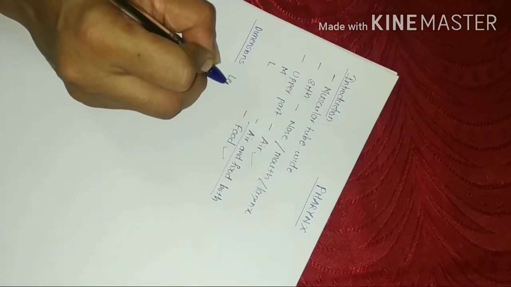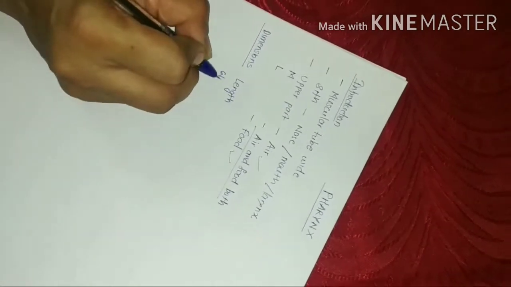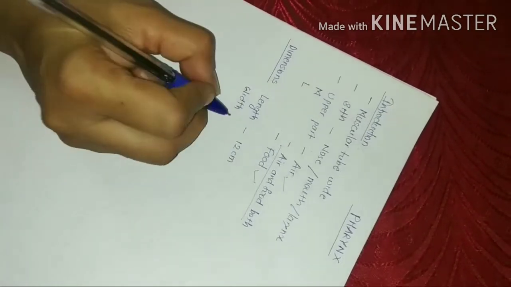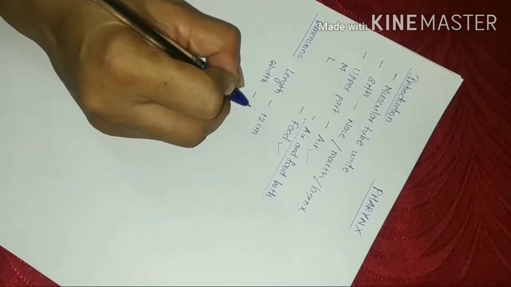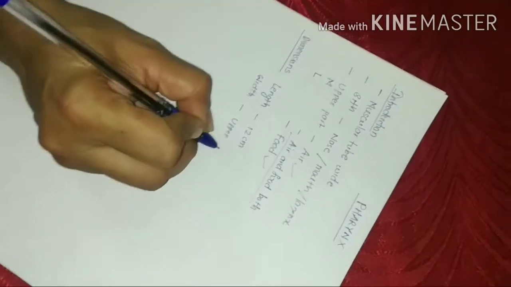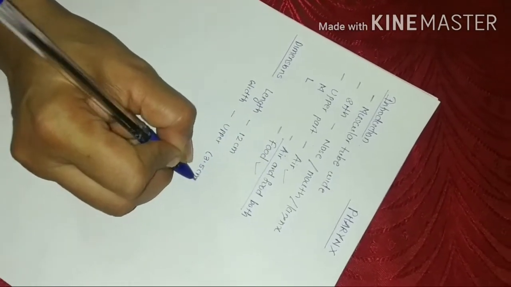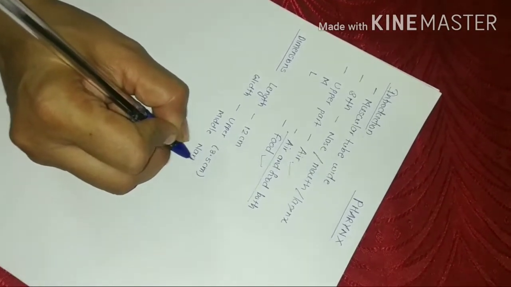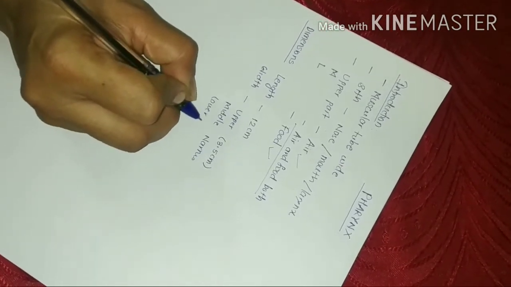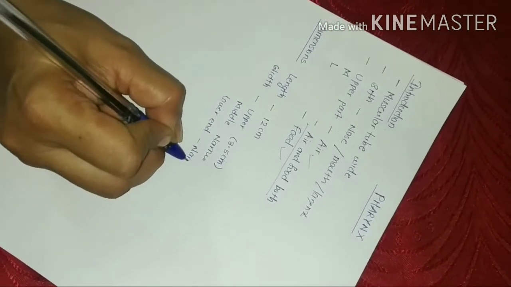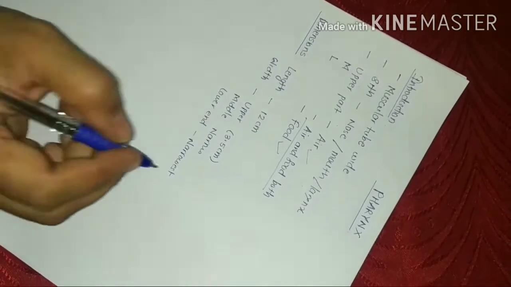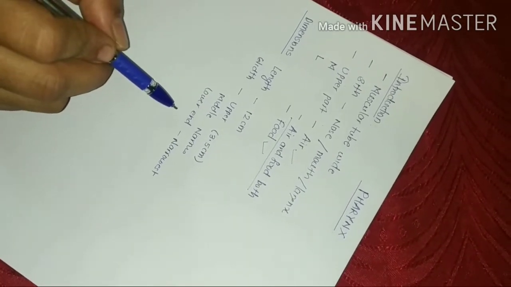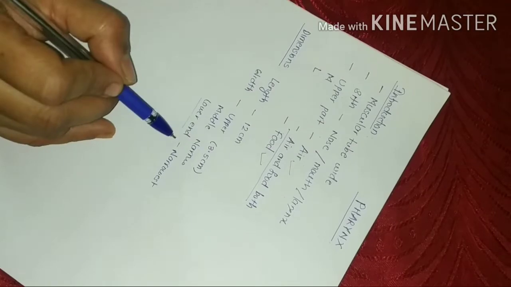So in the dimension, we are going to discuss the length and the width. The length of the pharynx is about 12 cm. Regarding the width, it is widest in the upper part and that is about 3.5 cm. As we come to the middle part, it becomes narrow and the lower end is the narrowest part of the GI tract, second to the vermiform appendix. That means the vermiform appendix is the narrowest most part and next is the lower end of the pharynx.